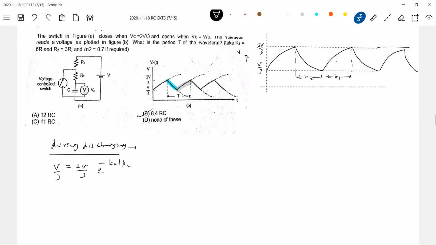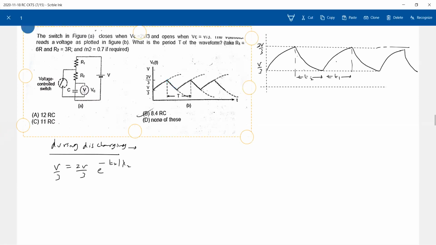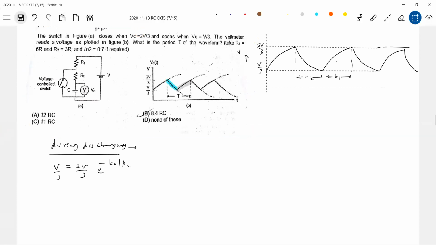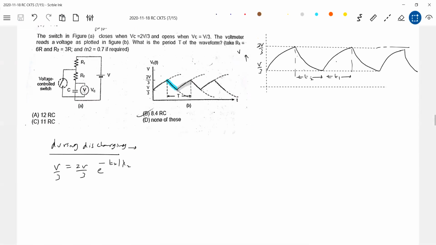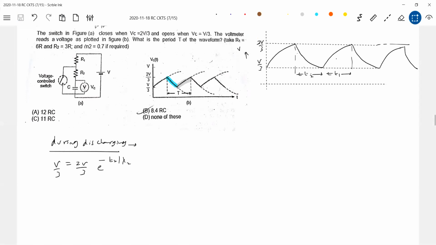Look at the circuit condition. So what can be lambda 2? Read it. What is the time constant during discharging? R2, C only, because the switch will be closed. I'll give the circuit diagram.